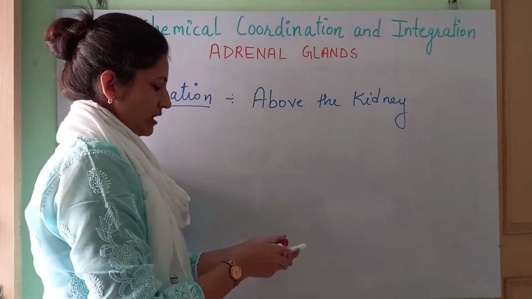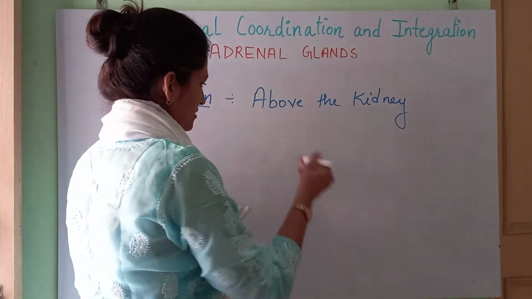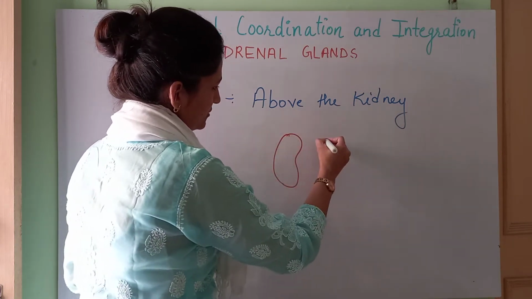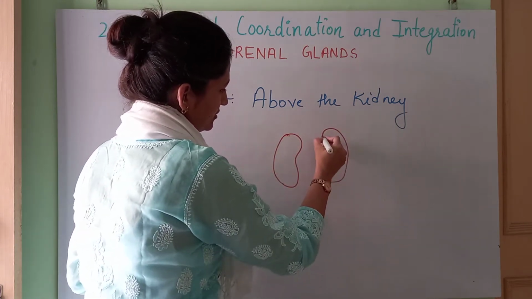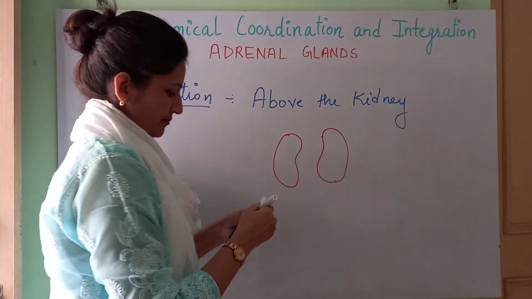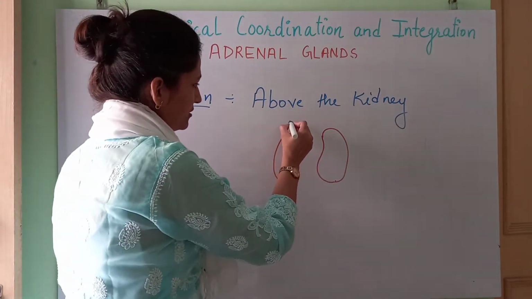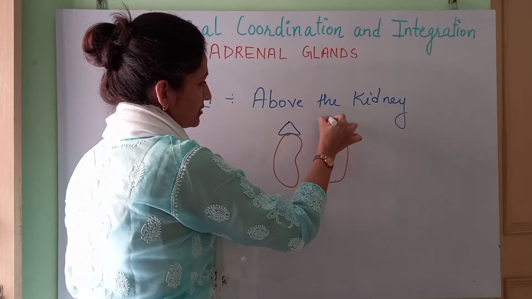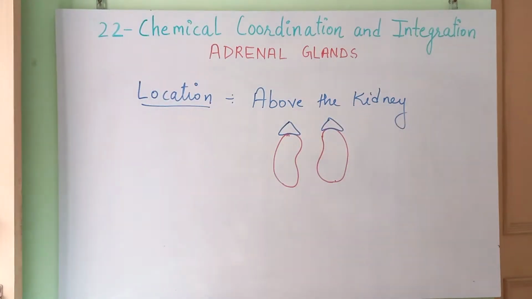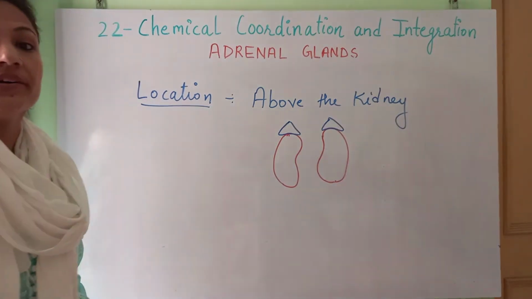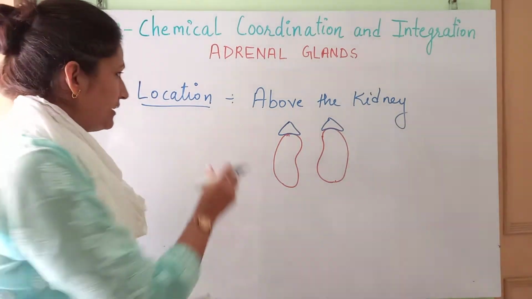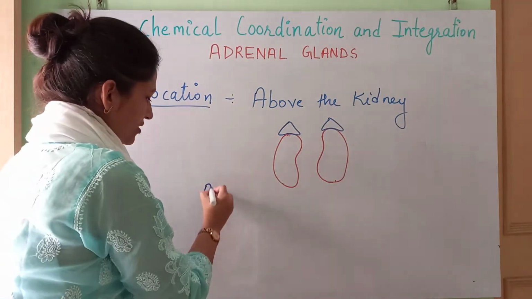So let's see how they are present. In this way. Okay, so these are also the suprarenal glands. It means above the kidney. Just go with the name.